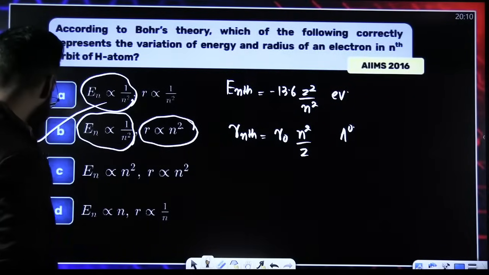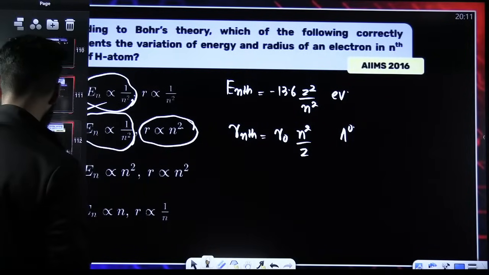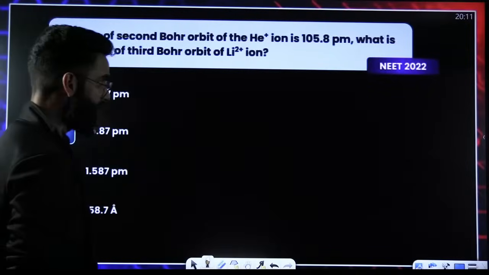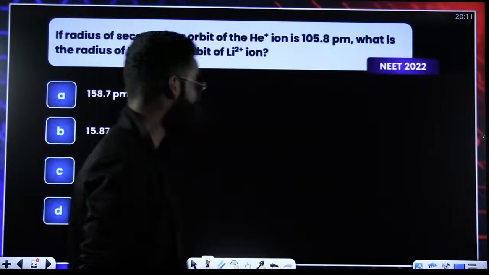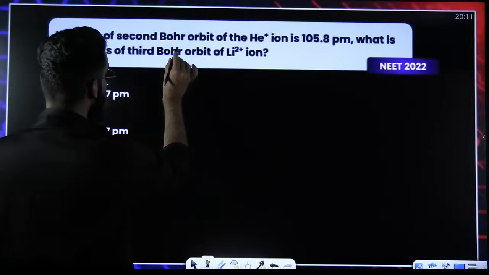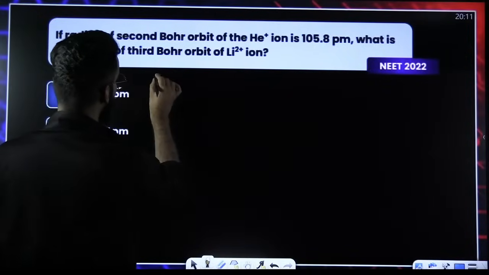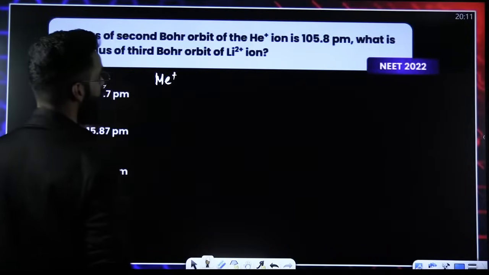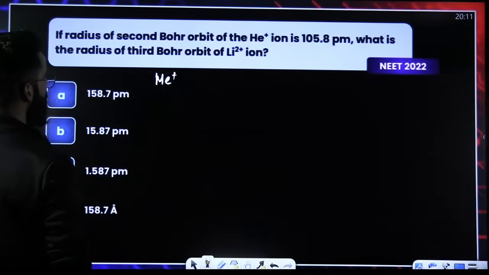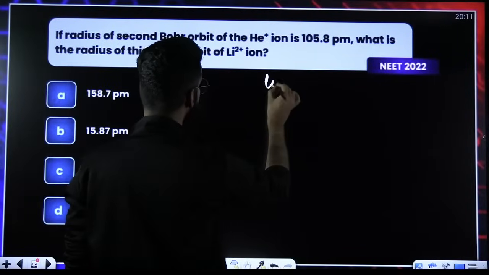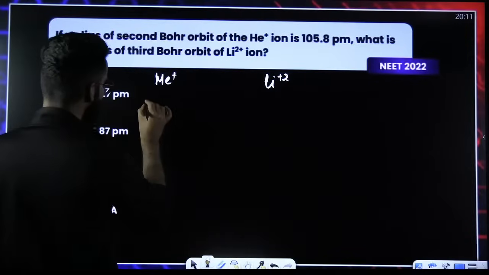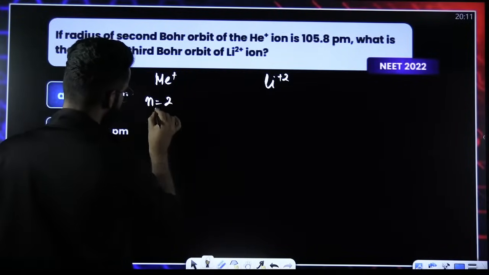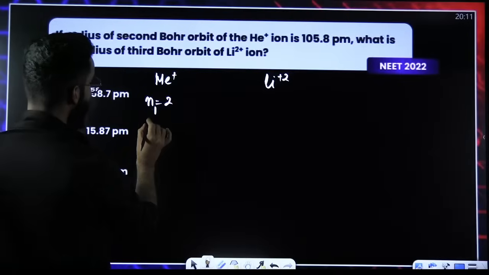Again, one simple and basic question. NEET 2022. If the radius of the second Bohr's orbit of He positive is this, what is the radius of the third Bohr's orbit of Li double positive?